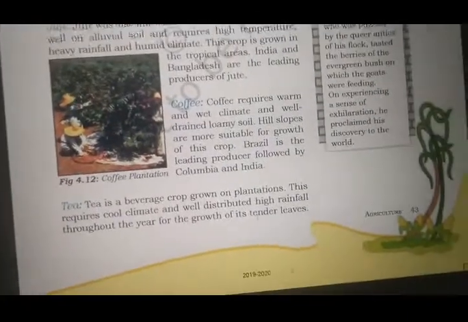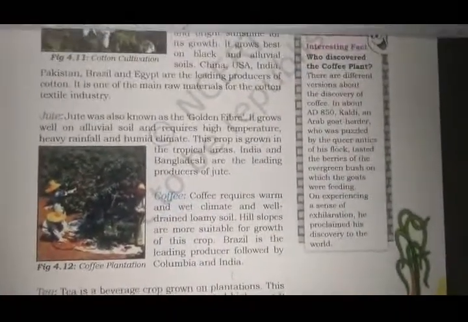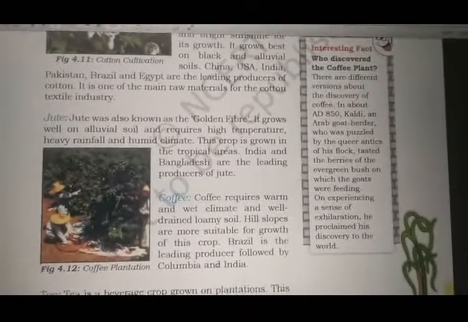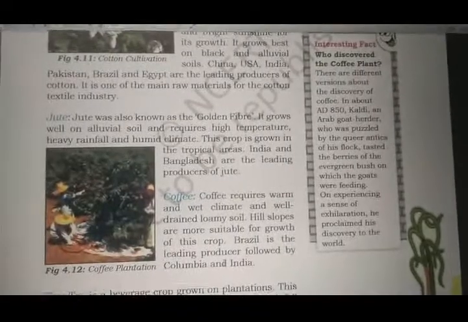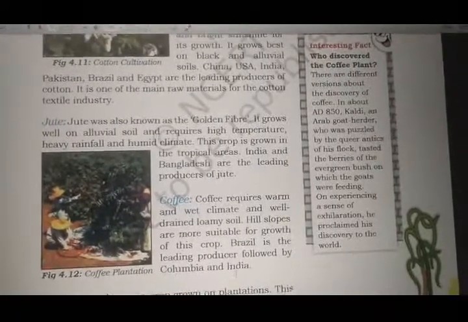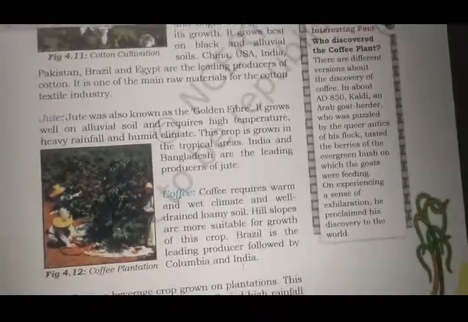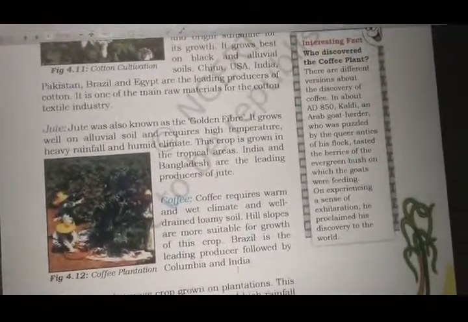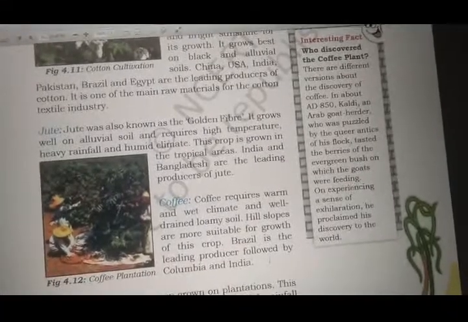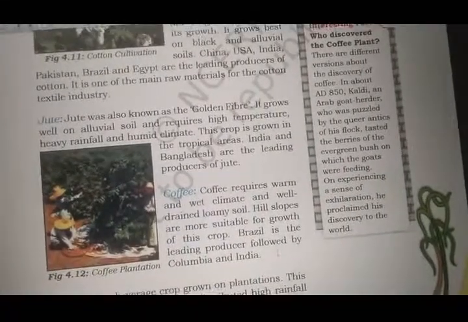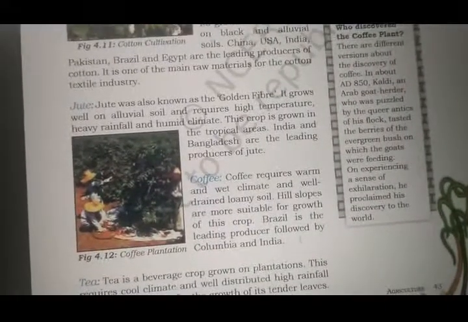Okay, before we move to the next page, let's see who discovered the coffee plant. It's an interesting fact. There are different versions of the discovery of coffee, but the one we follow is that in about AD 1850, Khaldi, an Arab goat herder who was puzzled by the queer antics of his flock, tasted the berries of the green bush on which the goats were feeding. On experiencing a sense of exhilaration, he proclaimed his discovery to the world. So that means he is actually a cattle herder.